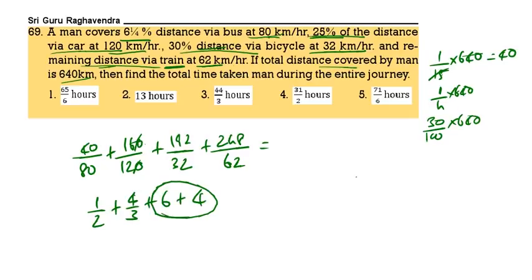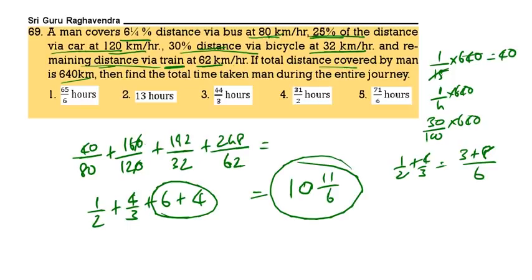So 6 plus 4 is 10, and 1 by 2 plus 4 by 3, LCM 6. So if LCM is 6, this is 3, this is 8, 11 by 6. 10 and 11 by 6 is the correct answer, or else 71 by 6 hours. That is the correct answer.